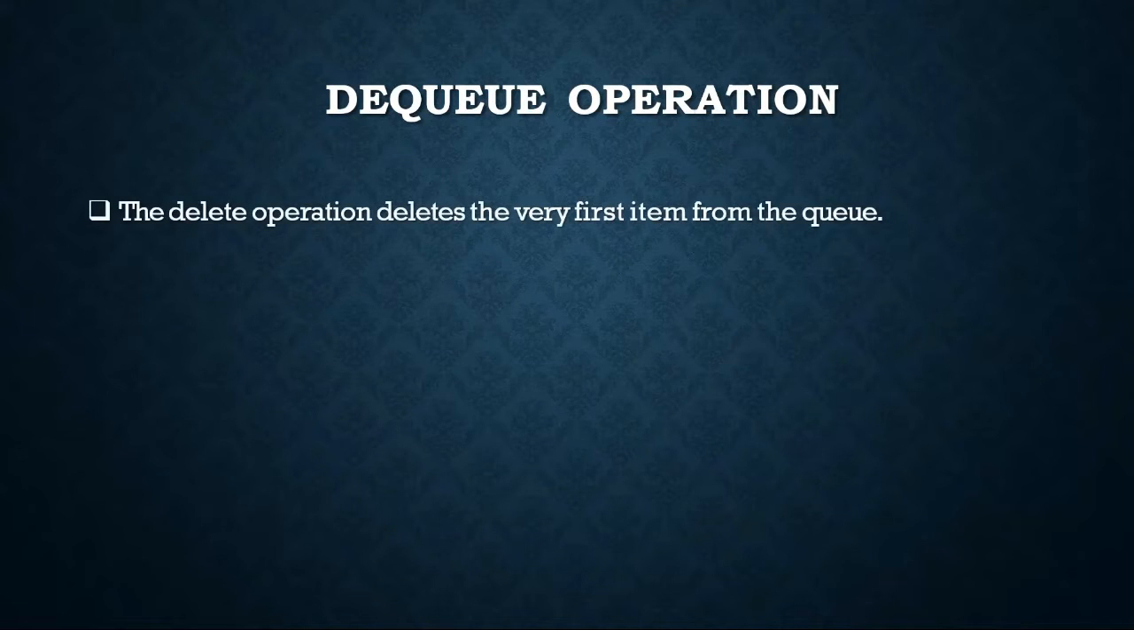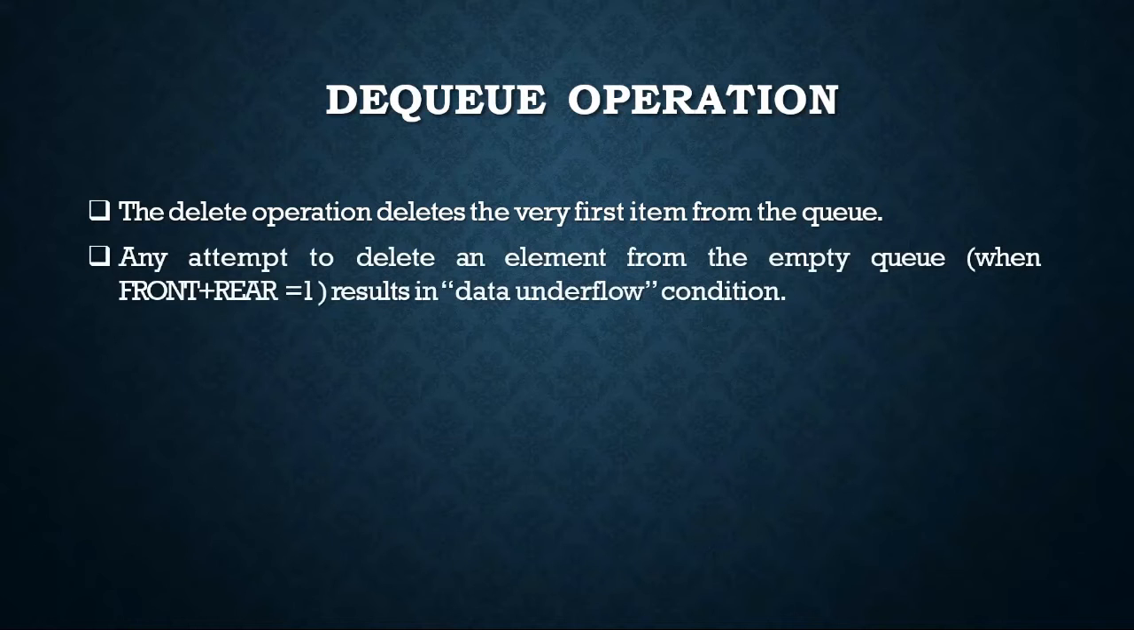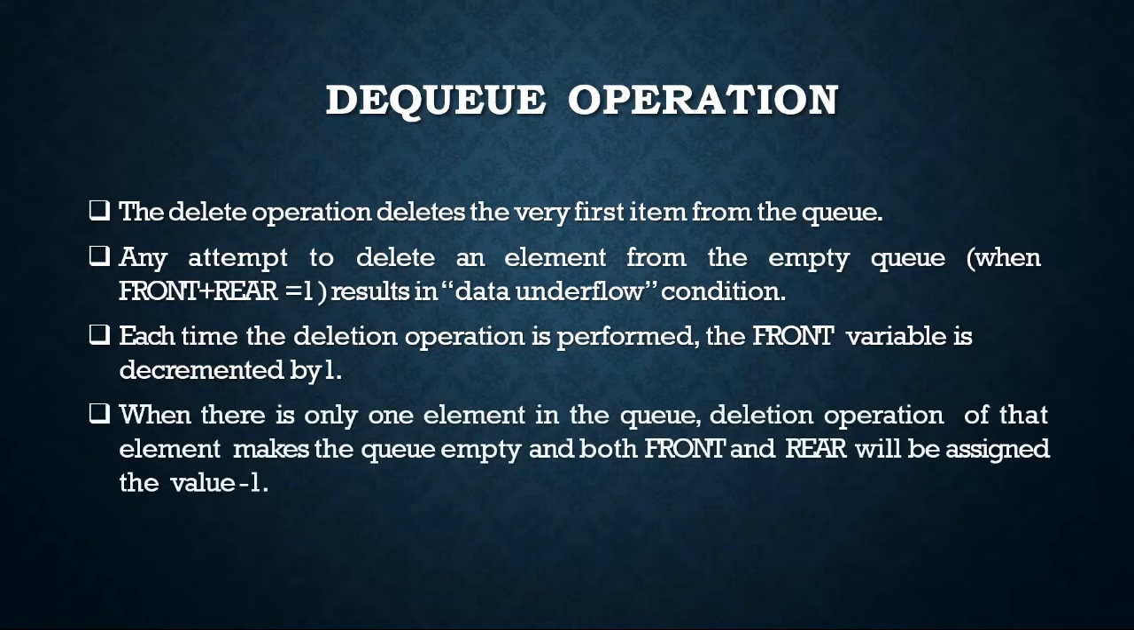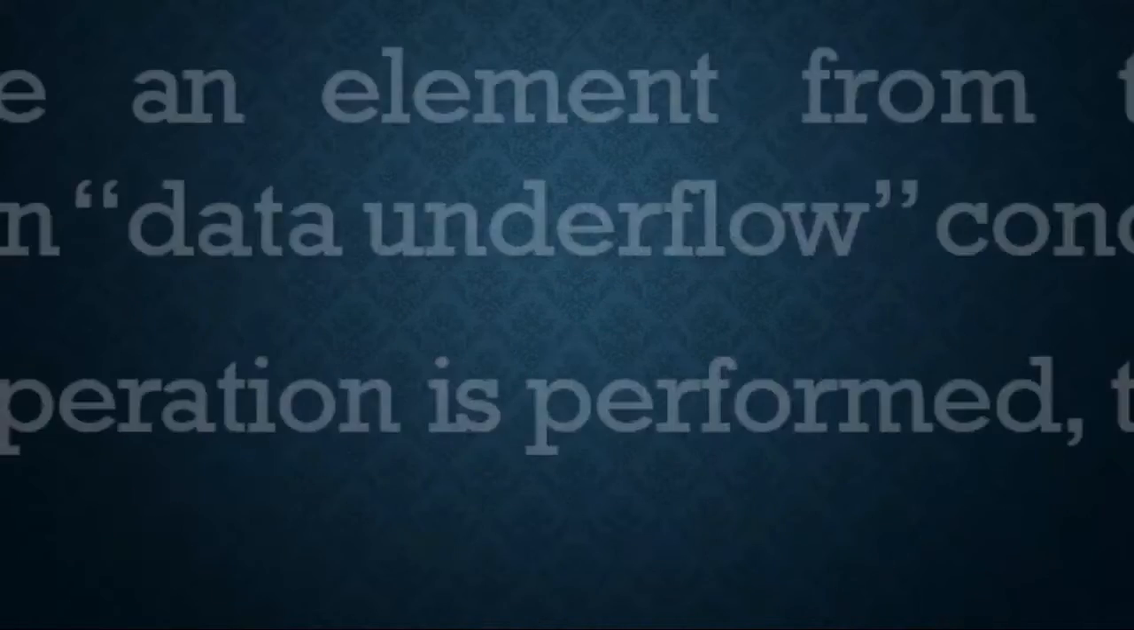Dequeue operation. The delete operation deletes the very first item from the queue. Any attempt to delete an element from the empty queue results in data underflow condition. Each time the deletion operation is performed, the front variable is incremented by 1. When there is only one element in the queue, deletion of that element makes the queue empty and both front and rear will be assigned the value -1.